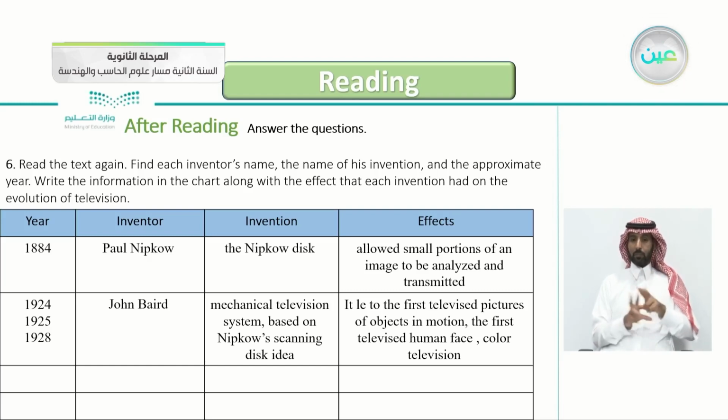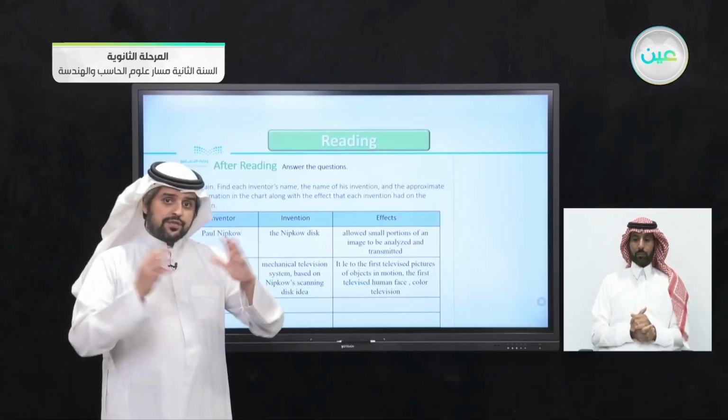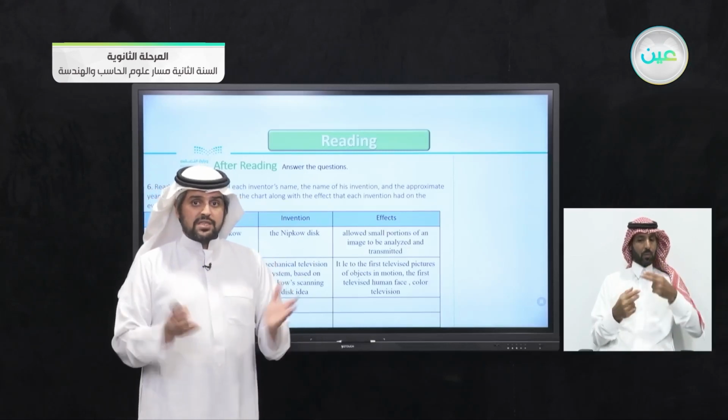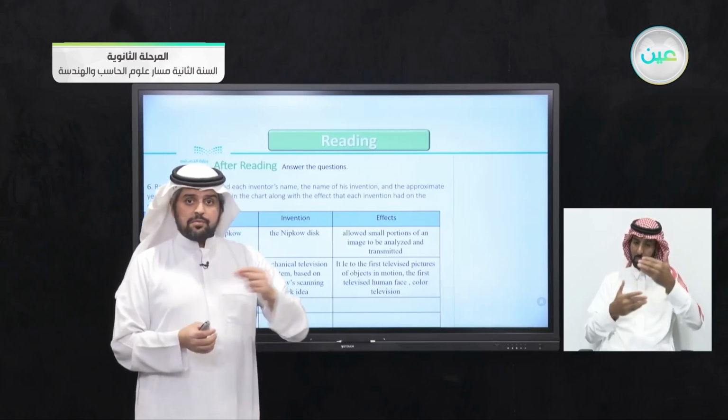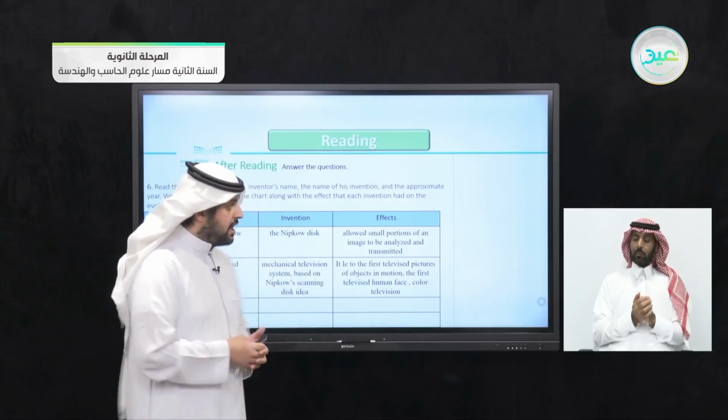The first one, the year is 1884. The inventor is Paul Nipkow. His invention is the Nipkow disc. The effect: it allowed small portions of an image to be analyzed and transmitted. So now you know that the invention of TV didn't come at once. It was step by step. It took time.